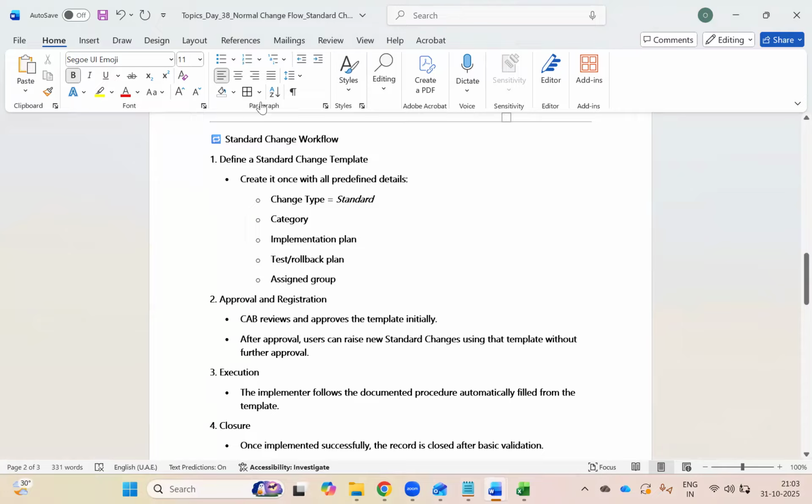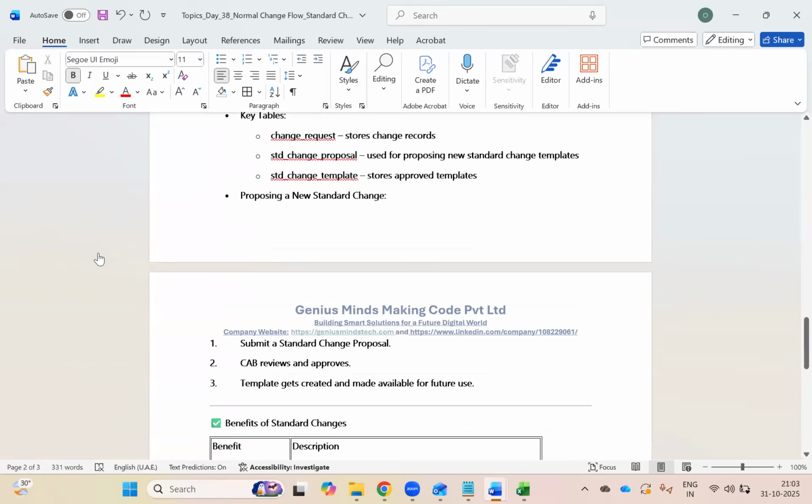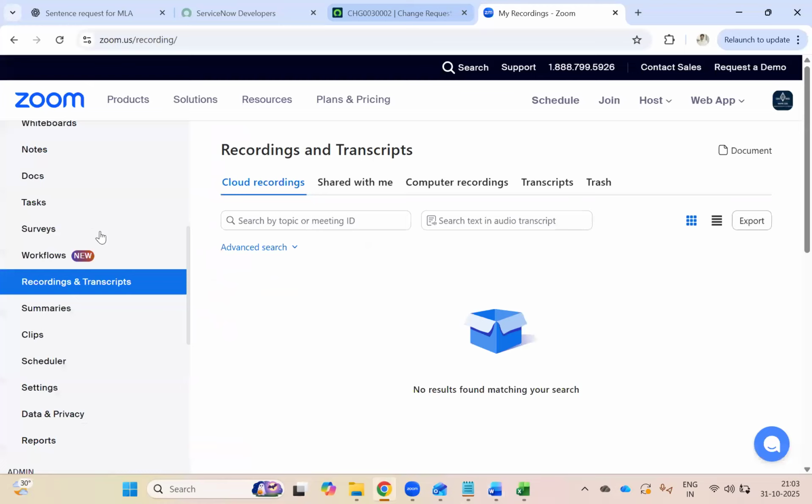When you type standard, there are standard change catalog, my proposal, open proposal, all templates. So all templates is nothing but templates or proposals that somebody created previously. Suppose you want to open a new proposal, so you can go ahead and create a new proposal.